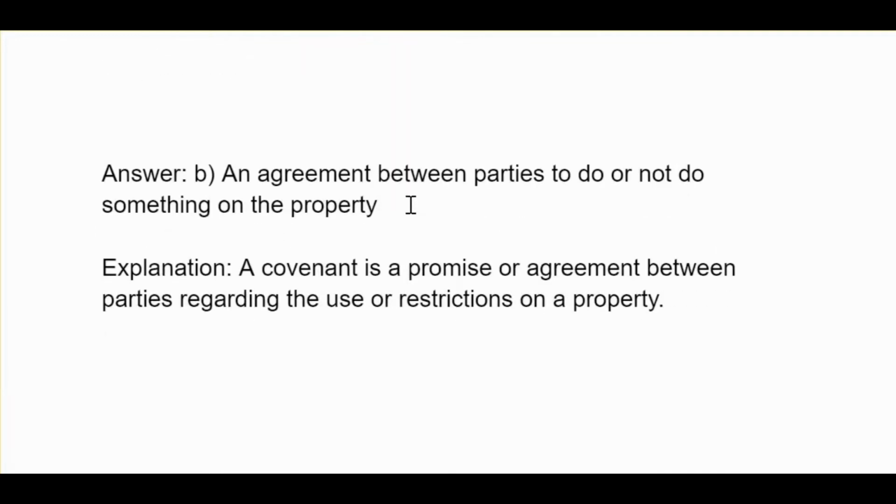B, an agreement between parties to do or not do something on the property. A covenant is a promise or agreement between parties regarding the use or restrictions on a property.